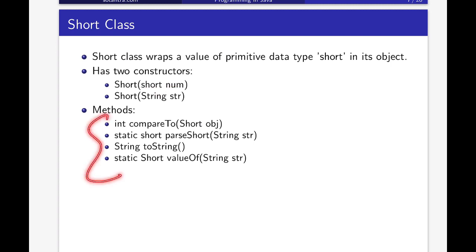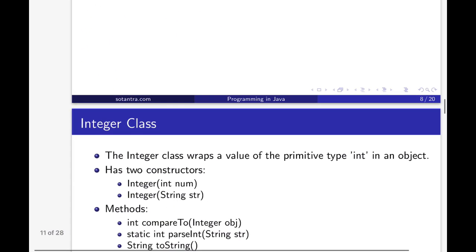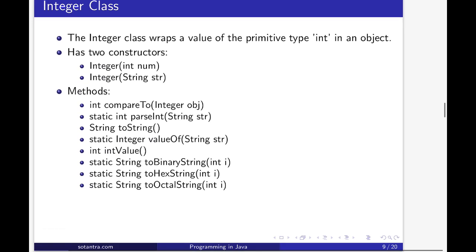Now some important methods that are defined in the short class are like this: compareTo, parseShort, toString, valueOf, like this. So these are some methods, and some other methods are also there. Similarly, we have the Integer class.